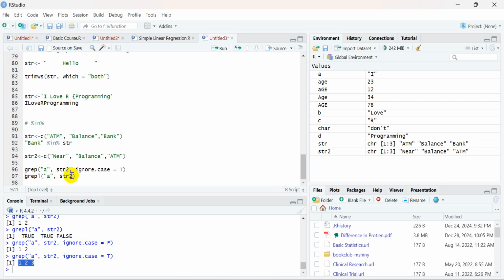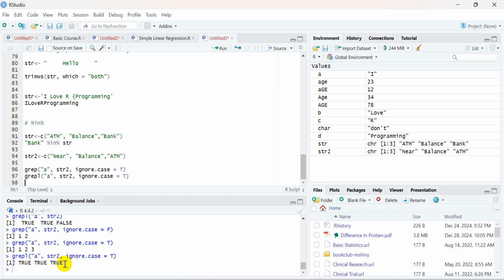Similarly, if I use this particular part, ignore.case equal to true over here, it will again start giving me true, true, true. Now it is finding either a lowercase a or an uppercase A. In that way you will perform the search operation on the bigger string using the smaller string.